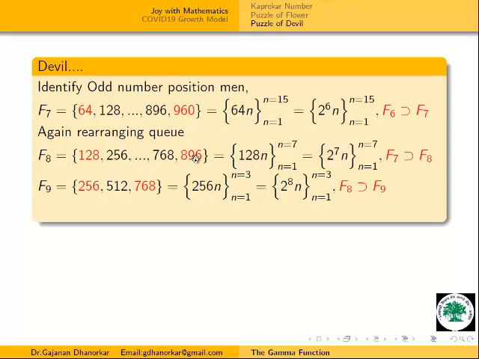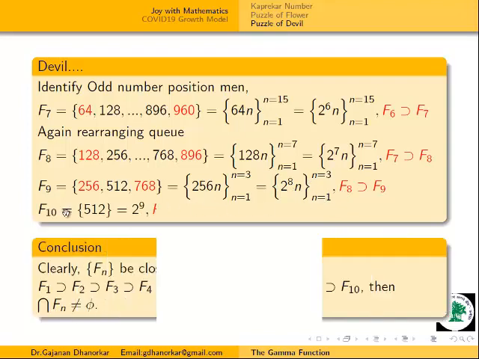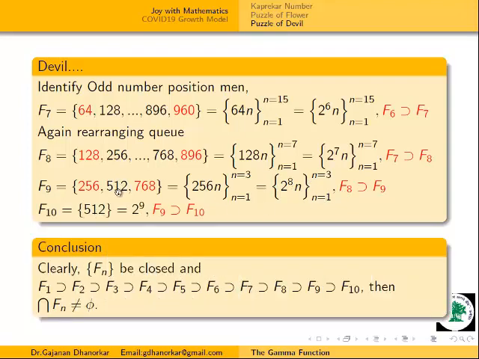This position is also getting cancelled. I am taking red inside; this is in the danger zone. Now F9 is 2 raised to the power 8 and n is 1, 2, 3. Now F10: this is the first position, second position, third position. First and third are odd numbers. Therefore the remaining is the even number position, that is 512. This is the last man position. 512 is alive during all these processes.